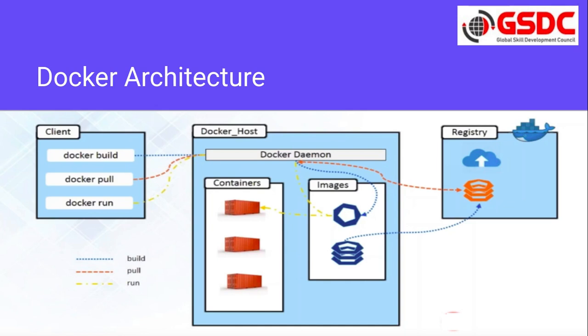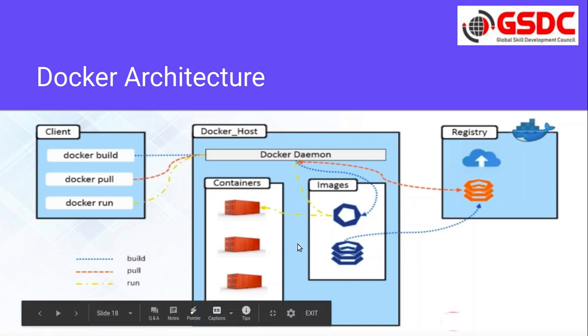Okay, so now once the image is pushed, if you want to pull that image to start the container, we can hit the command docker pull. It will go to the server. From the server it will go to the registry, pull that image, whatever name we have given, and pull that image onto your Docker host machine.